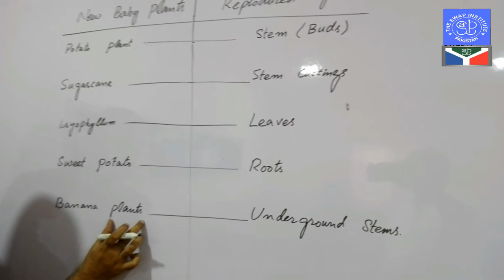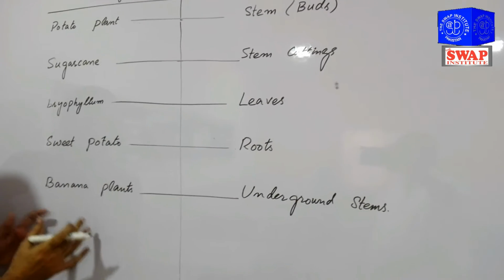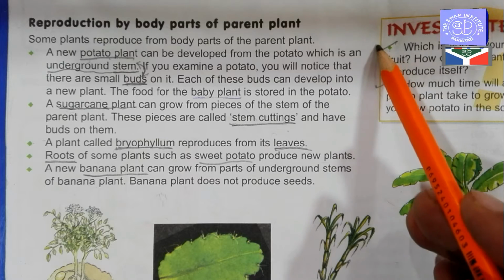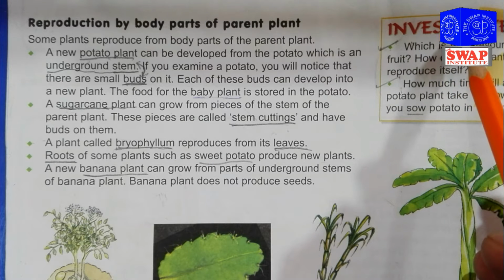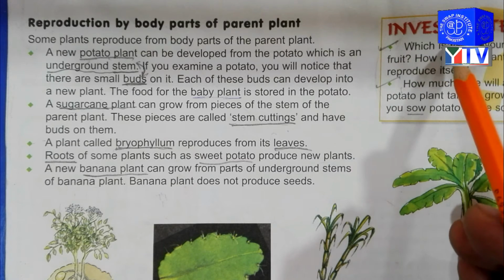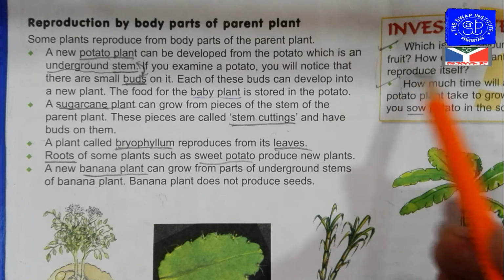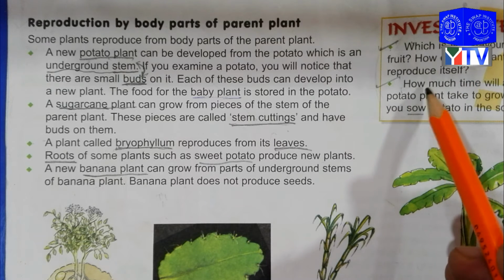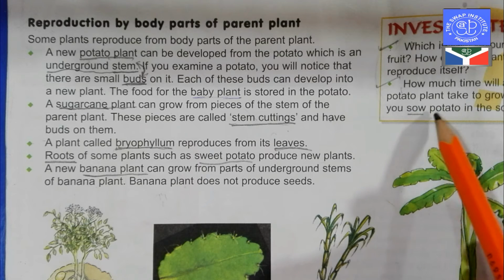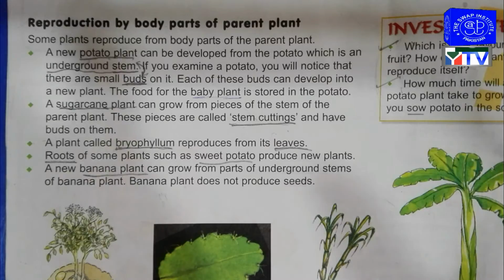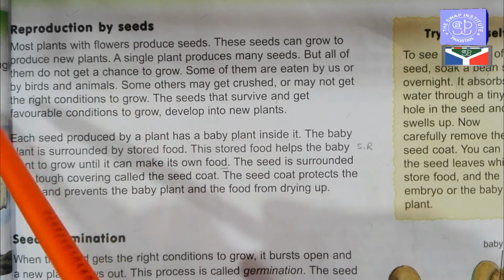Banana plants can be reproduced by the underground stems of the banana plant. Okay? These two questions come up in the paper in the investigation skills portion: which is your favorite fruit, how does its plant reproduce itself? And second, how much time will a potato plant take to grow if you sow potato in the soil? Now I am going towards the third type, basically reproduction by seeds.